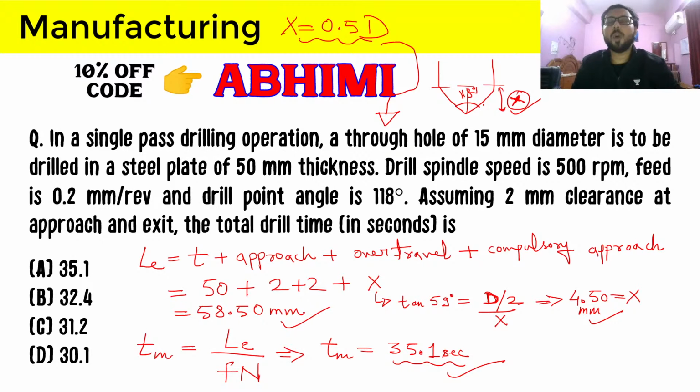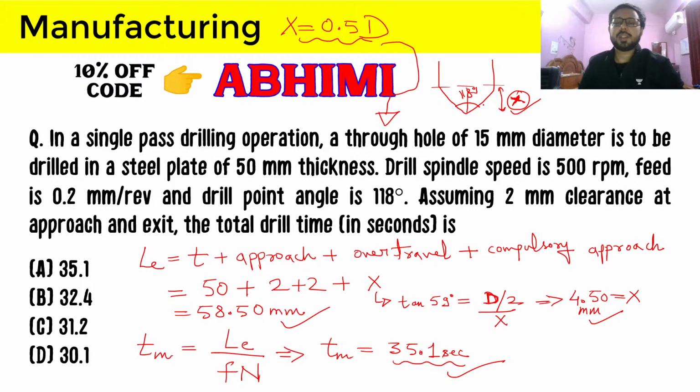Since this is an objective type question, you can clearly see the answer, but if this is a subjective type question, you can make the mistake of writing the answer in minutes, because in the majority of questions the time is asked in minutes, and also in your formula the time is by default calculated in minutes. So you have to be very careful when answering this machining time or drilling time that you are giving the time in the correct units.